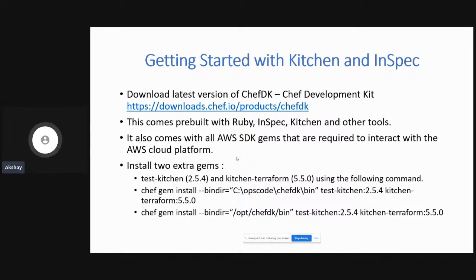So these are the two gems that you need to install, and I have mentioned the respective versions over here. If you're using the latest version of ChefDK, which is 4.10.0. If you're using a previous version of ChefDK, then you may need to downgrade these two gem versions. But the way that you would install them is, this is the Windows installation command, and below I have given the Linux installation command. For the Windows installation command, it goes to C drive, opscode, chefdk, bin.